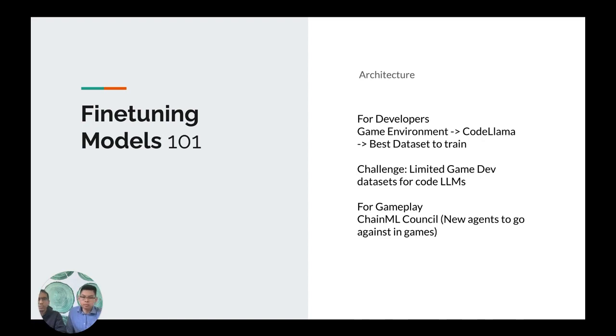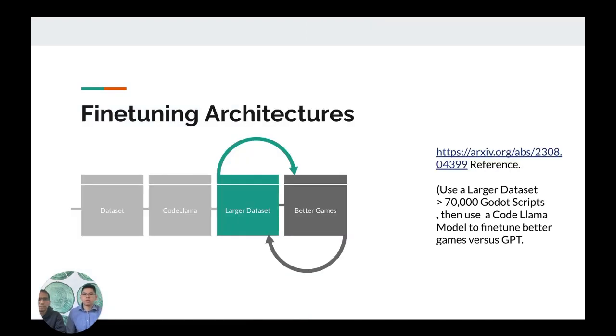So I'm just going to go over a little bit more of the slide about the architecture, which was basically just a data set going through our model, which is Code Llama or GPT-4, and then within a larger data set, we just get a filter of better games. And I referenced the paper that I read about getting a partition just for better games, and you can check that out later if you want.